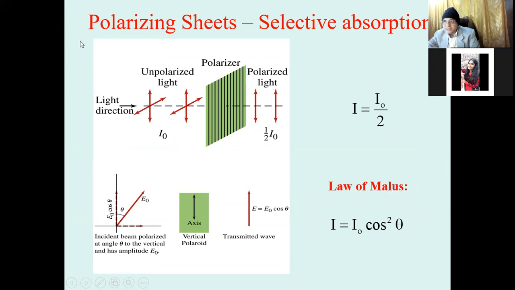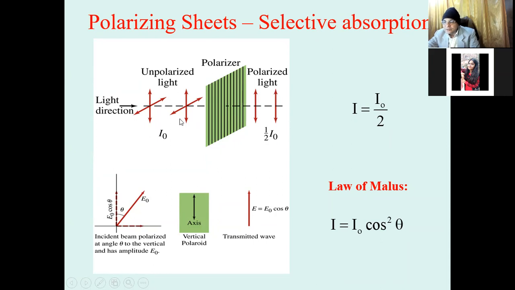What is the law of Malus? As there is a polarizer here, and light is incident. This is the unpolarized light, which gives arrows like this, horizontal as well as vertical, with intensity I0. This light passes through the sheet, then we get only polarized light, the vertical arrow. This double-headed vertical arrow represents the polarized light, and its intensity I is equal to I0/2.